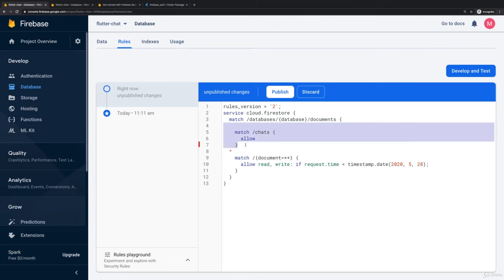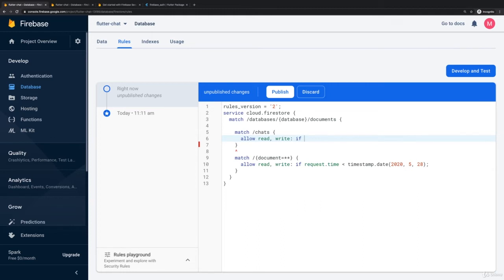So here we now have a new match for chats. And after allow, you can define what you want to allow. For example, read and write separated with commas. You could also be more specific and say, I want to allow read and I want to allow creating documents, but deleting and updating would not be allowed. Write, on the other hand, is basically allowing create, update, and delete. So you can't really be very granular here. And then after a colon, you have your condition, when this is allowed.